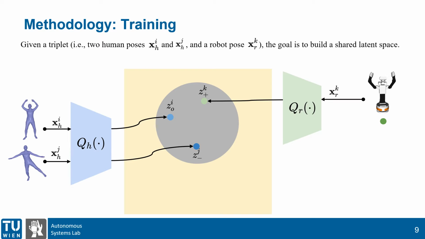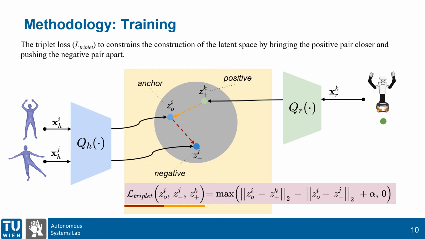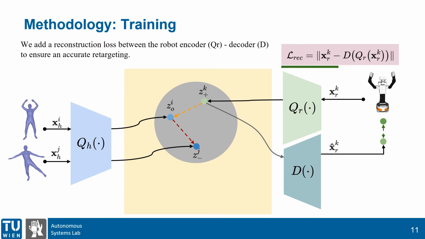During training, we randomly sample any triplet of poses, can be the human or robots, to build this shared latent space. First, we use the triplet loss from the contrastive learning to push together the poses from the positive pair and push apart the representations of the negative pair. In these cases, Q represents our multi-layer perceptron and encoders for the human and the robots. In reality, the goal is to decode these human poses into similar robot poses. However, as we do not have these human-robot pairs, we propose to decode the previously encoded robot pose. This reconstruction problem allows us to ensure that the latent space can be decoded accurately to robot poses. In fact, as we previously encoded similar human and robot poses to be together in this space, we should be able to now decode also a human pose to a robot pose.